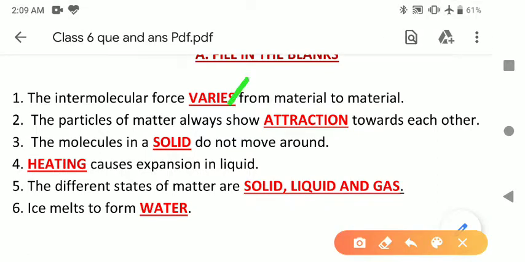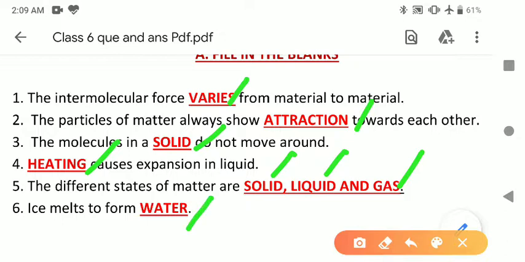Answer number first, varies. Second, attraction. Third, solid. Fourth one, dash causes expansion in liquid. So heating causes expansion in liquid. Fifth, the different states of matter are dash. So the different states of matter are solid, liquid and gas. Sixth, ice melts to form dash. Ice melts to form water.